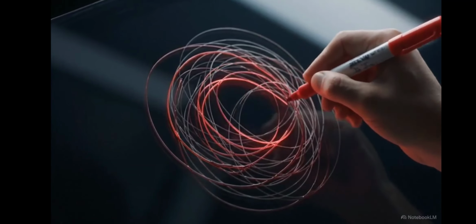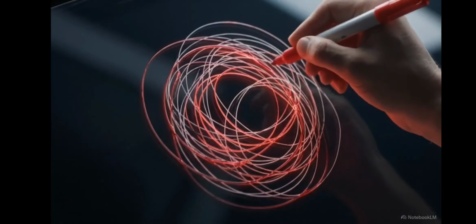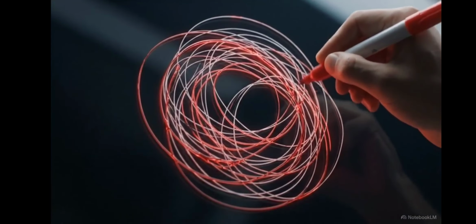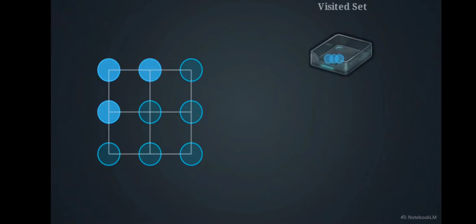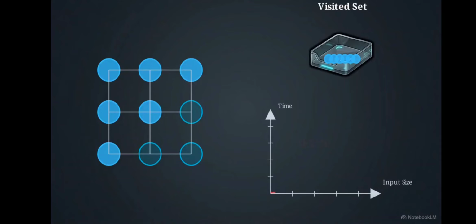Applying a brute force recursion to a matrix proves to the interviewer that you cannot conceptually scale logic to Google's data volumes. To solve this optimally, you must stop seeing a grid and start seeing an adjacency graph. Once you map the grid to a graph, you can apply the optimal algorithmic framework, a breadth-first search or a depth-first search. Implementing a visited state tracker using a hash set or an array is mandatory to keep the traversal efficient. Tracking visited states eliminates the infinite loops and redundant recursive calls that crash the naive approach. The time complexity drops from an exponential state down to a linear O of v plus e, meaning you process each vertex and edge exactly once.